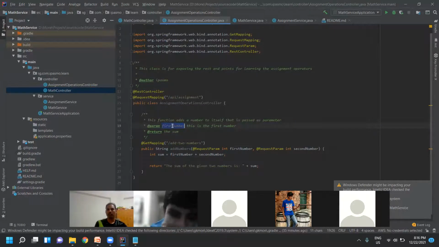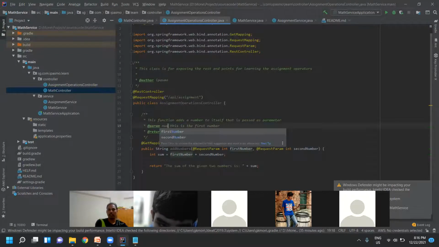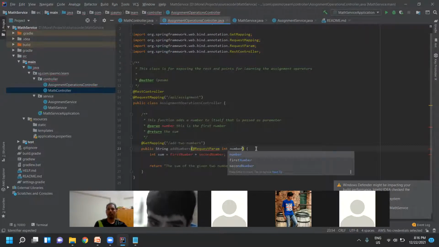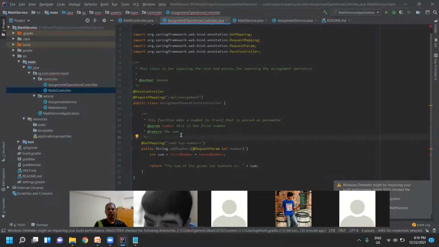Instead of first number, I'll just mention it as number. I'll remove this part. Then what should I do here? Number. And then returns what? Return the result. Just mention the result.